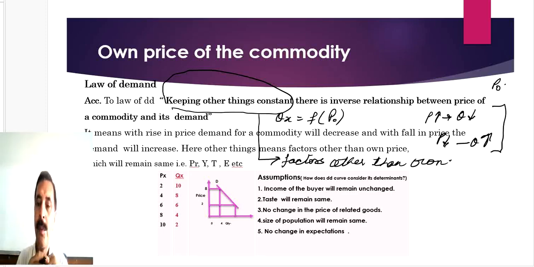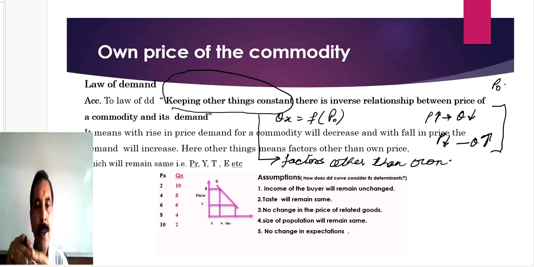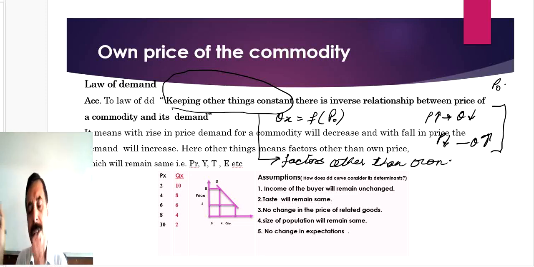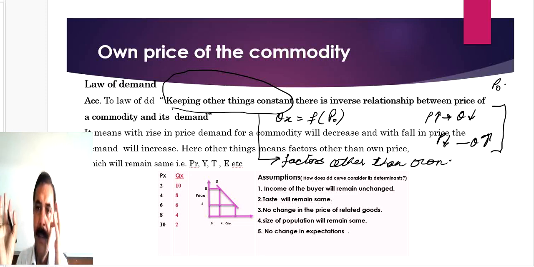Because at one time we can analyze the effect of one factor only. So we assume that other factors will remain constant. It means we will not consider any change in other factors. Why do we analyze one factor at one time?